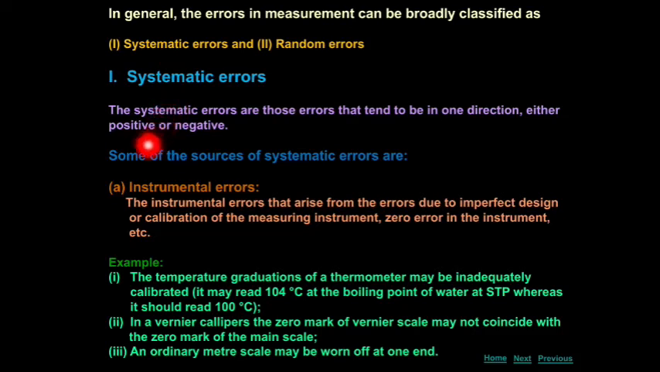So what are systematic errors? See the definition. The systematic errors are those errors that tend to be in one direction, in a particular direction, either a positive direction or a negative direction. So systematic errors are errors that occur in a particular direction. These occur often due to problems that persist throughout the experiment. So if this error occurs, it will follow throughout the experiment.